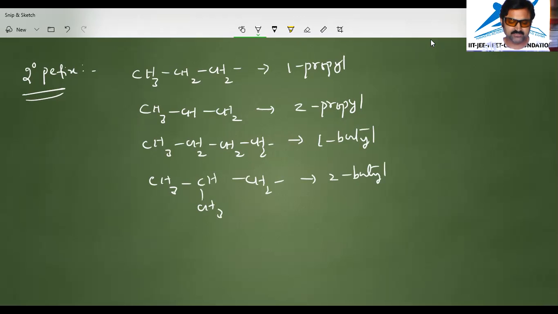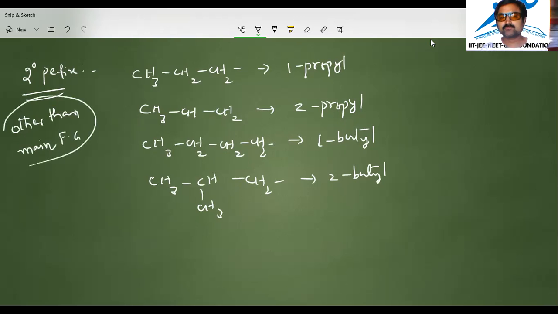Hope you understand this secondary prefix. What the secondary prefix tells us is that polyfunctional compounds are there. In polyfunctional organic compounds, it indicates the attachments of other functional groups present, other than the main functional group. The secondary prefix is nothing but the attachment other than the main functional group; we have to remember that.